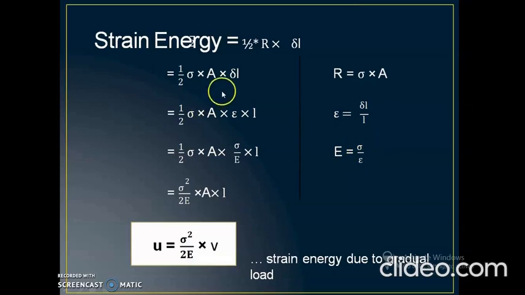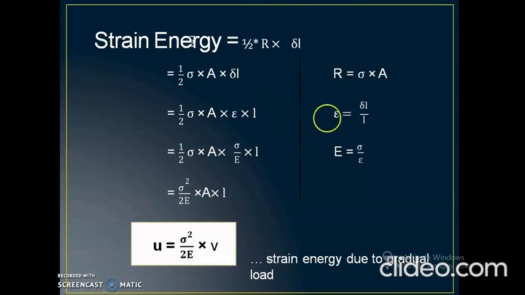Okay, now after putting the value of sigma into the area into this formula, again we have to replace this delta L term by epsilon into L by using this formula. So delta L is replaced by epsilon into the length.